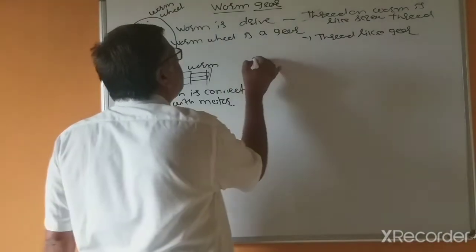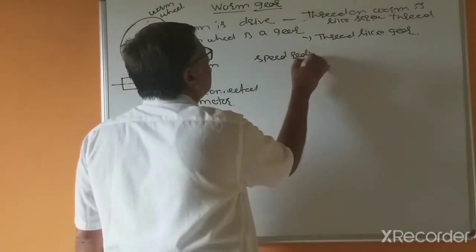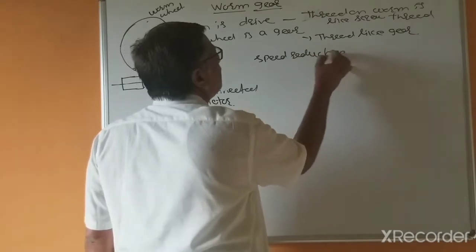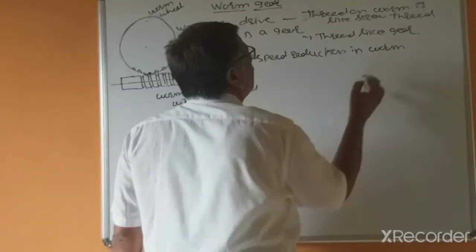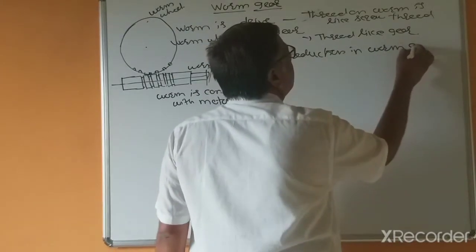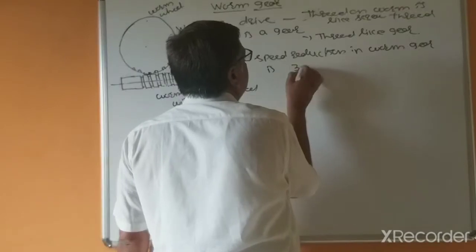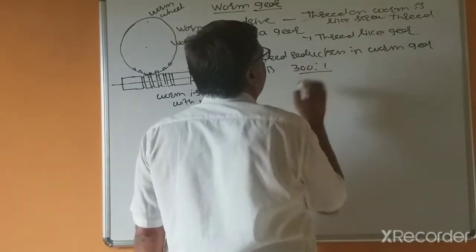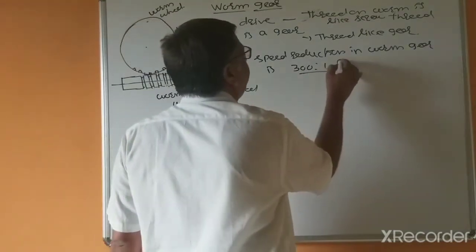The speed reduction in a worm gear is 300:1 for a single start.